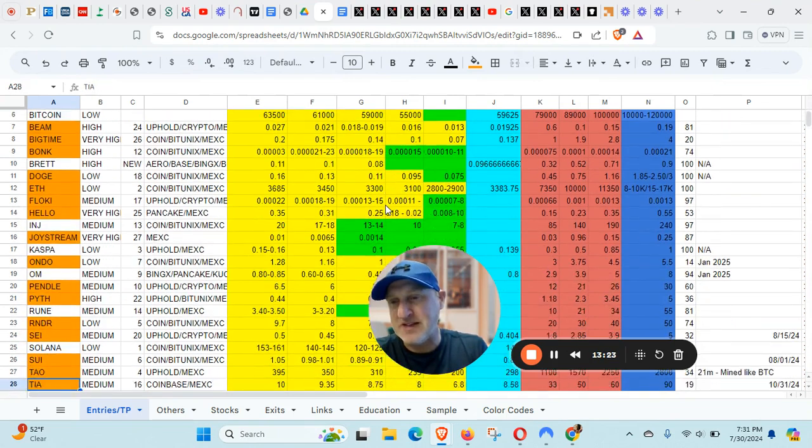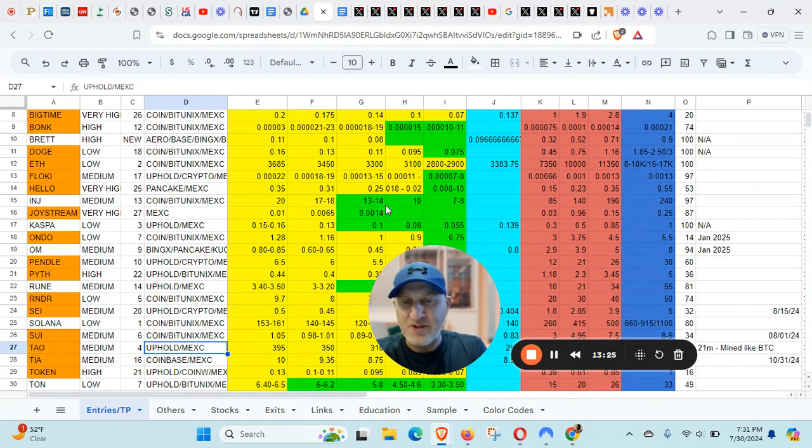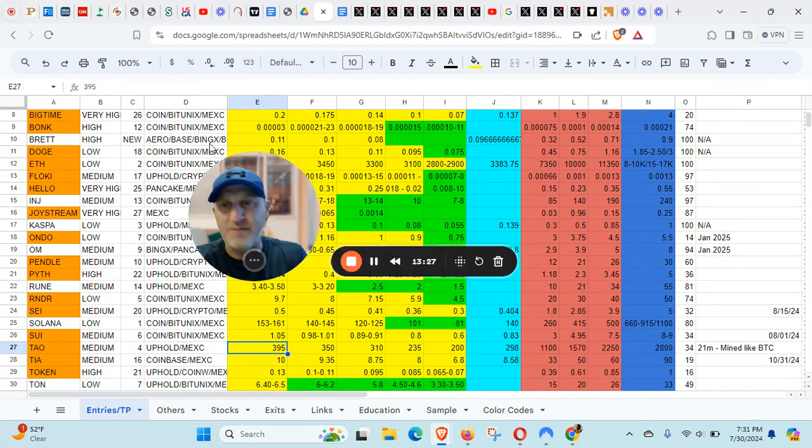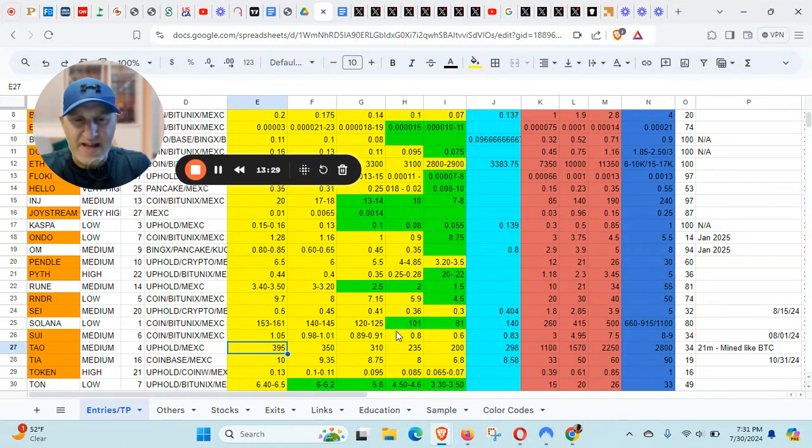And this is the same with Tau. As we come down here to Tau, I gave entries all the way down to 200. And we did hit 200, and someone did tell me in the Discord or on YouTube in the chat that they got Tau at 200. Bang on. And I got Tau in the 200s as well. I've already been able to take some profit on Tau. And these here might be too low, because it doesn't take a ton of money coming into Tau to really move the needle on these coins.